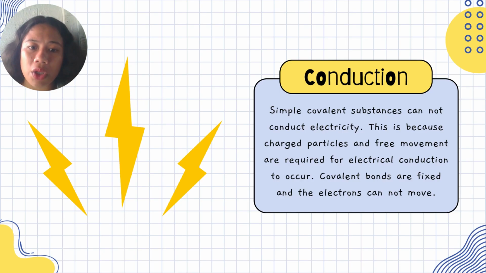This is because charged particles and free movement are required for electrical conduction to occur. Covalent bonds are fixed and the electrons cannot move. Okay, what is the reason? Covalent bonds are fixed and the electrons cannot move.